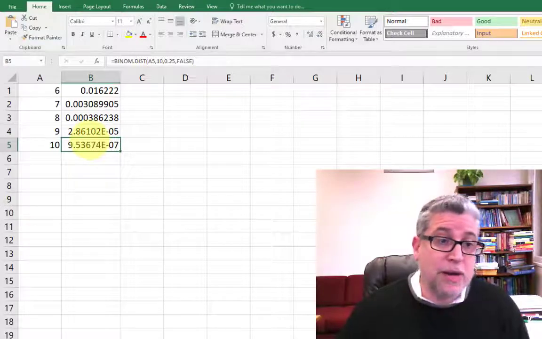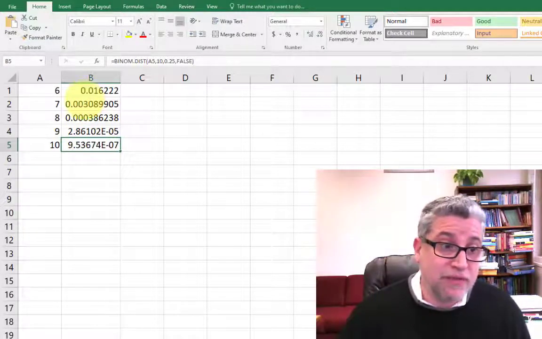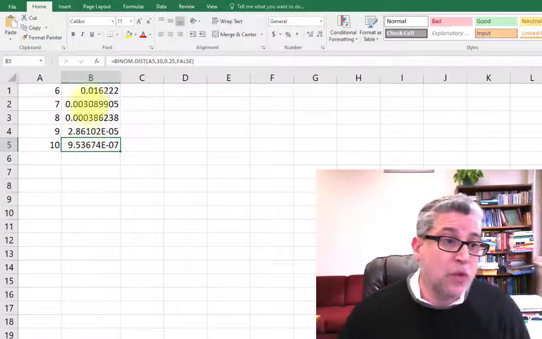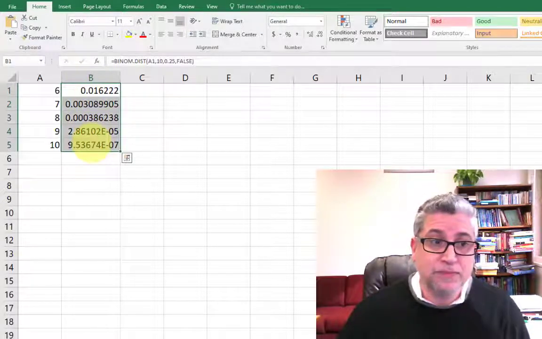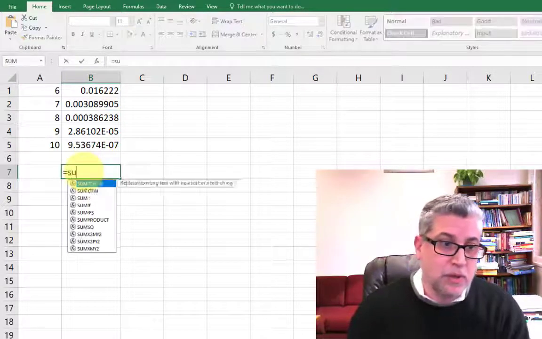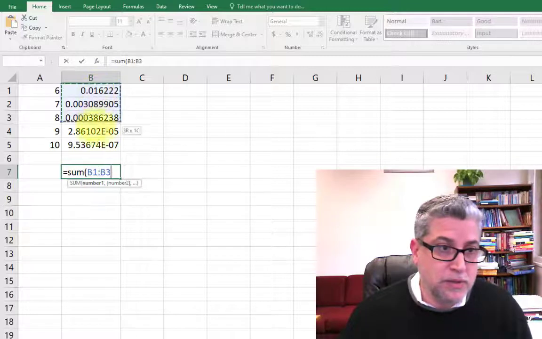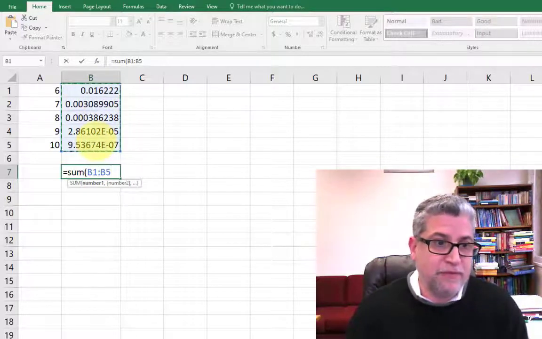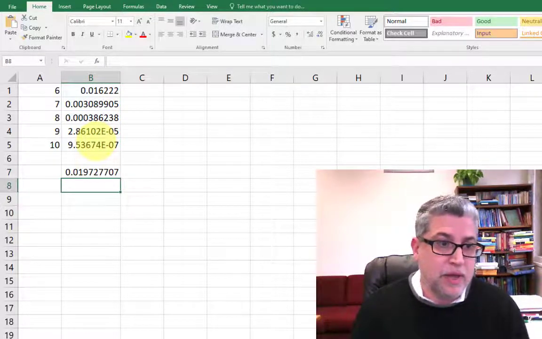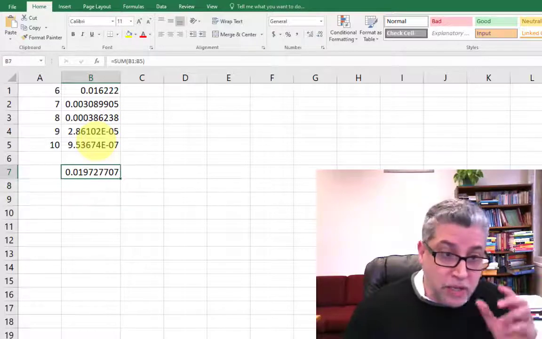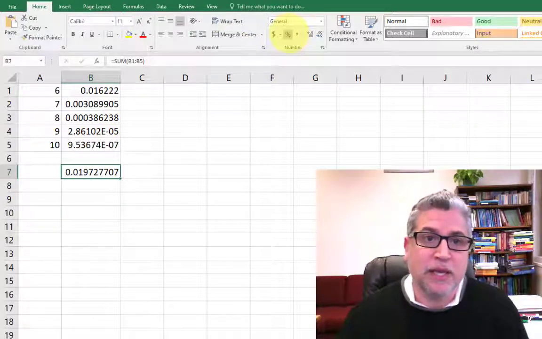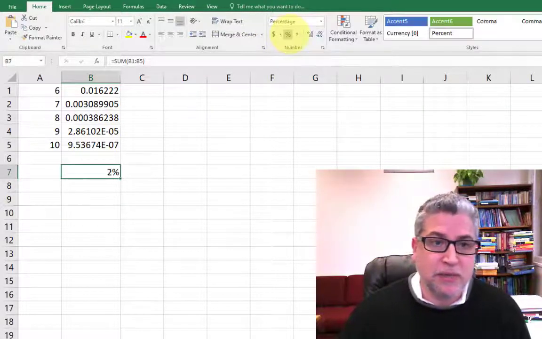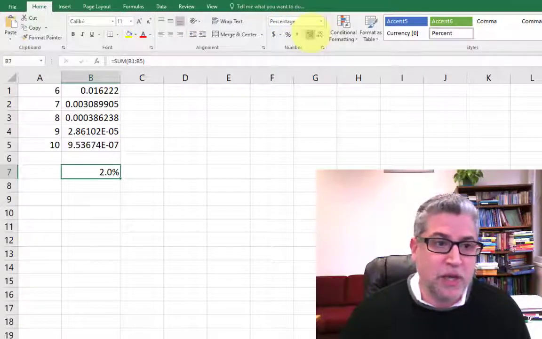What is the probability that we would get a 6 or a 7 or an 8 or a 9 or a 10? We can just add up all of these. So add up B1 through B5. And that's our probability. We can also express this as a percentage by clicking the percent right there and maybe increasing our decimals.